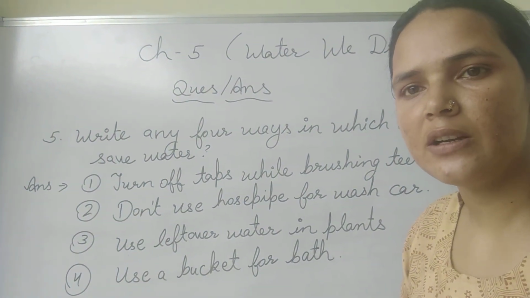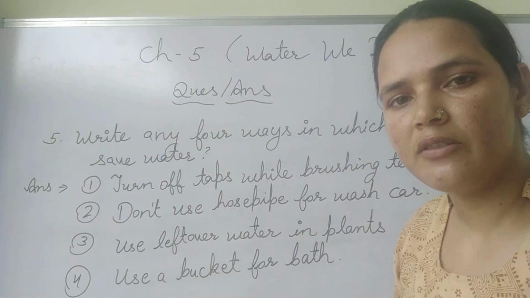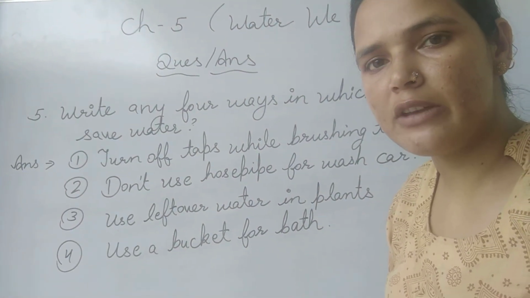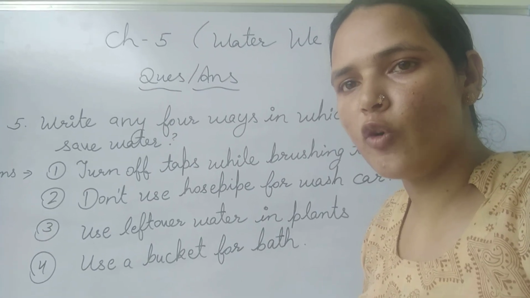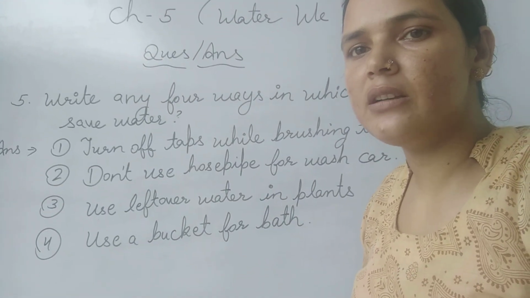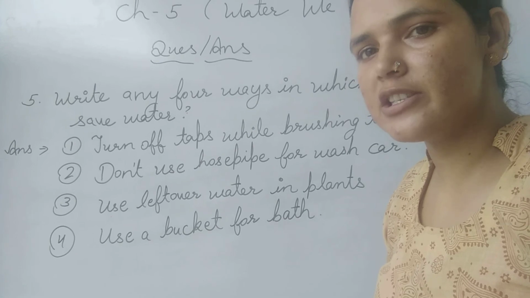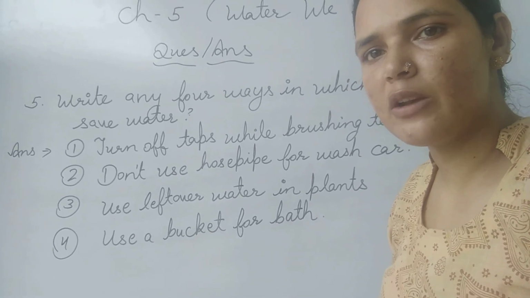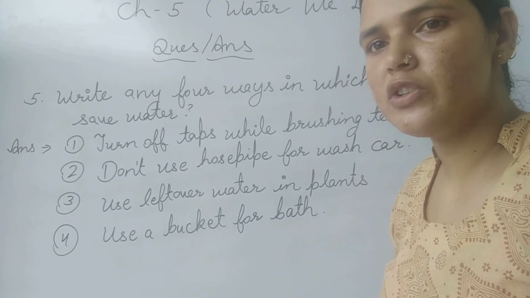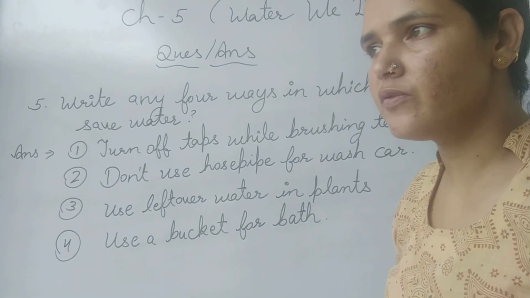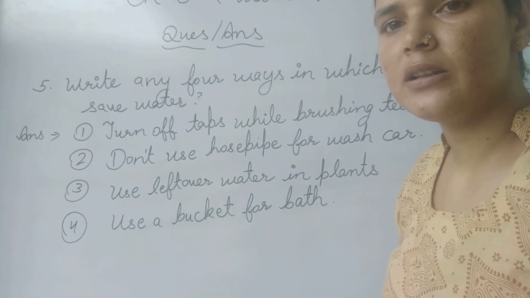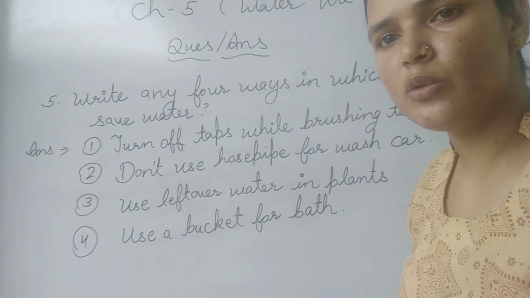These are the different ways by which we can save water, and it is the responsibility of all human beings, because water is the first priority without which we cannot survive. So we should make proper use of water, so that it can also be available in those areas where there is a shortage of water.